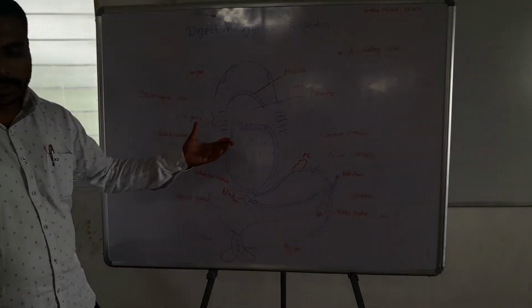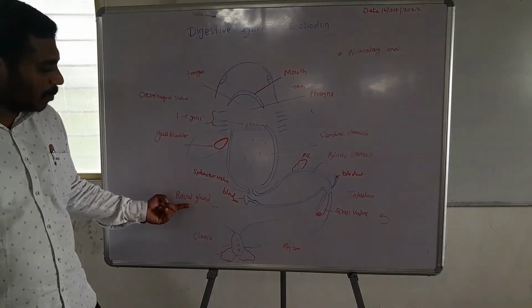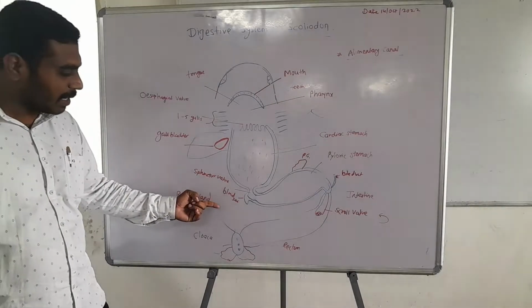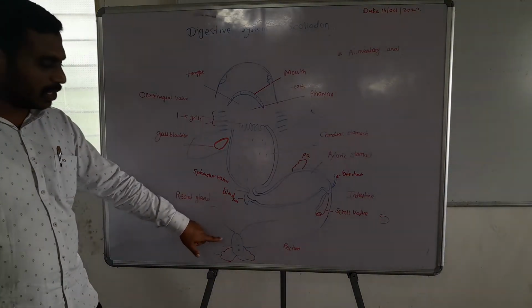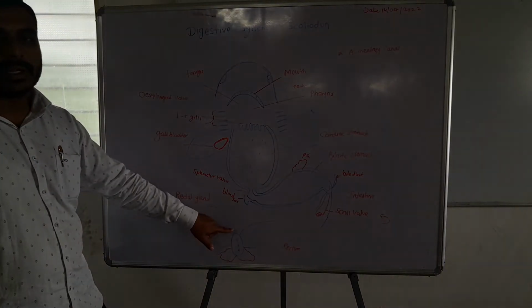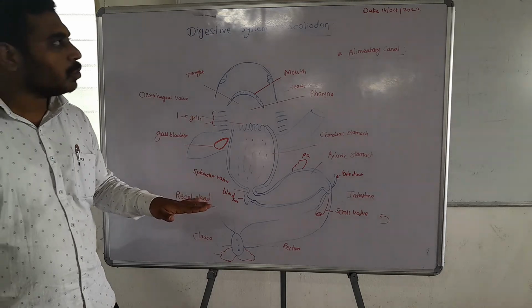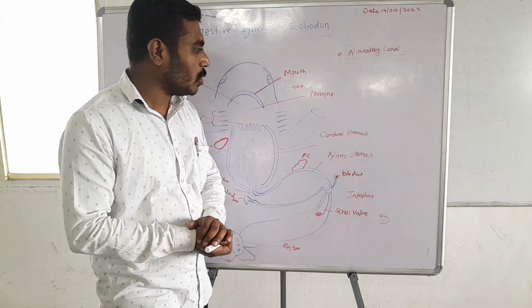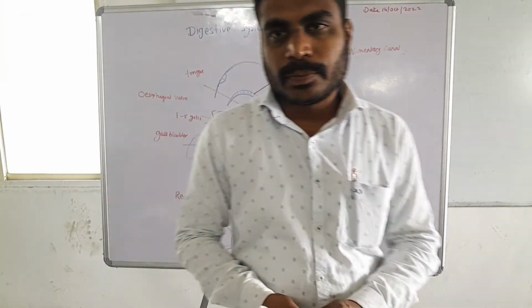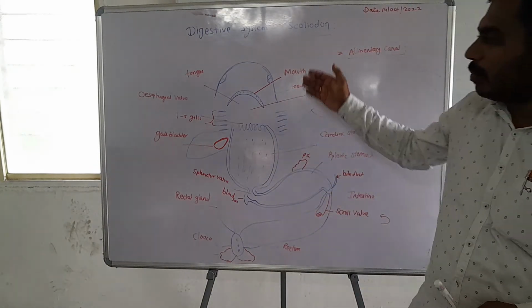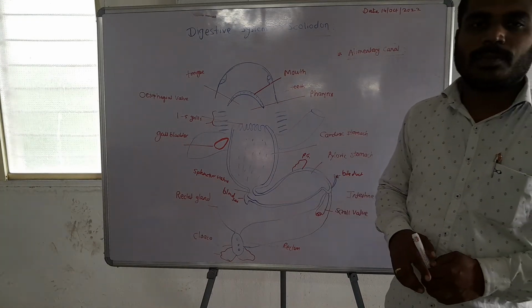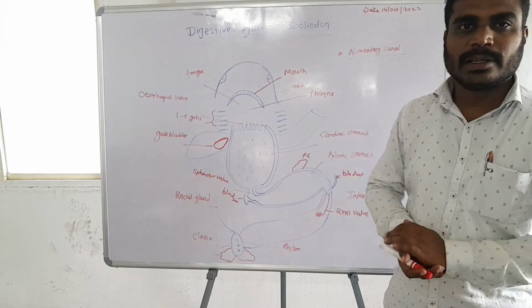These two are different types of glands. Then the third type of glands are rectal glands. Rectal glands directly release their secretions in the cloaca through a separate opening. Okay, this is the digestive system of Scoliodon. And the next part of this is the physiology of digestion, that we will see next.